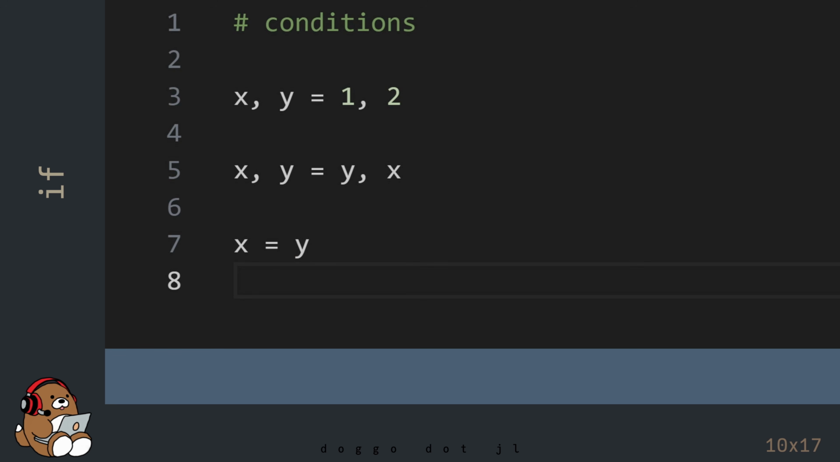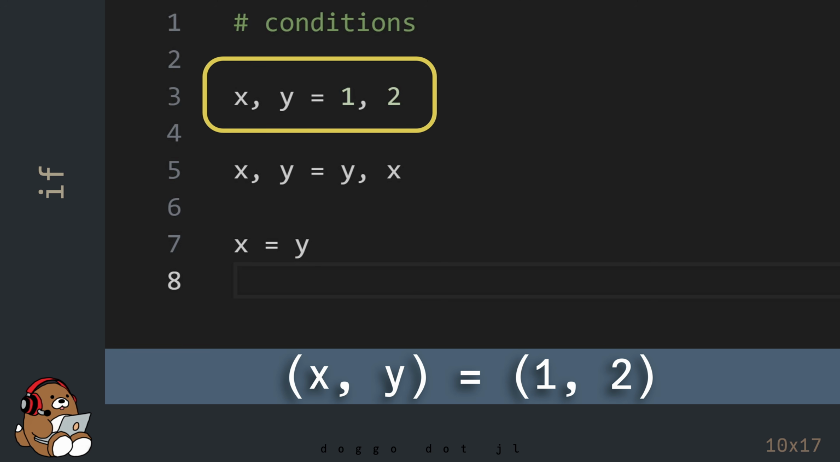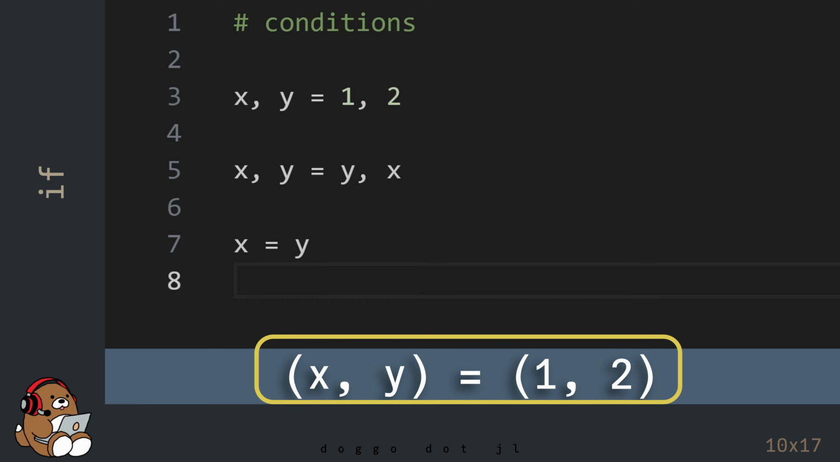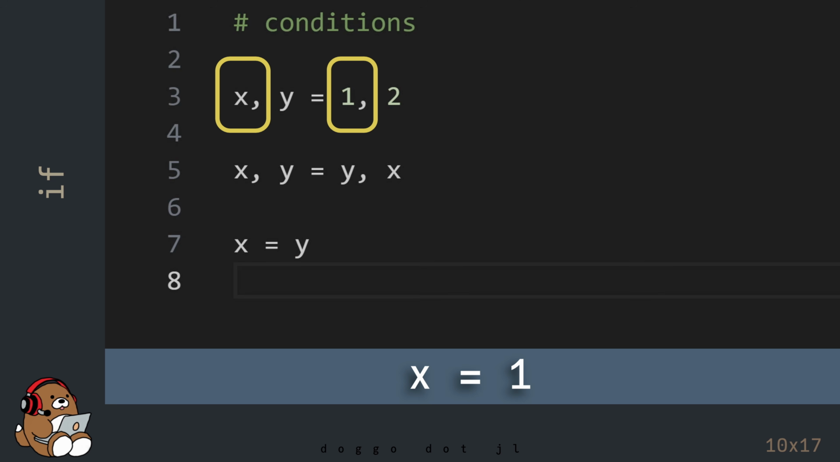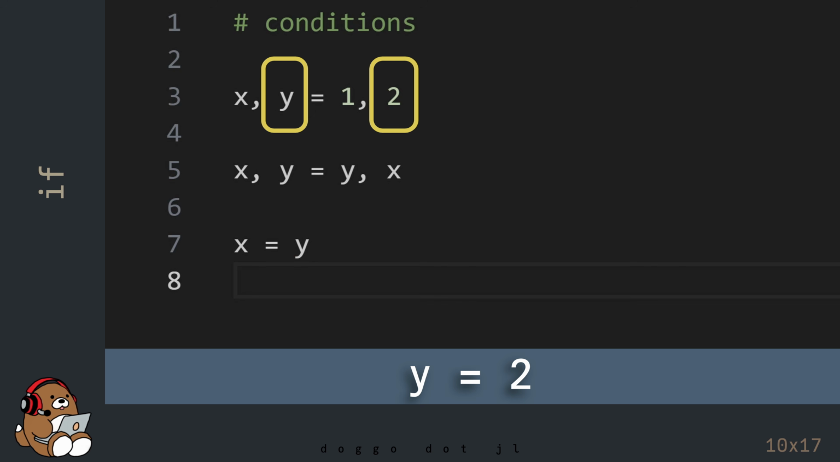Before you execute these lines of code, let's talk about them. The first line of code is an example of destructuring assignment using tuples. In Julia, using the parentheses is optional for destructuring assignment. So this line of code is the same as this line of code with the parentheses. The first line is declaring a variable named x and assigning the value 1 to it. In addition, it's declaring a variable named y and assigning the value 2 to it.